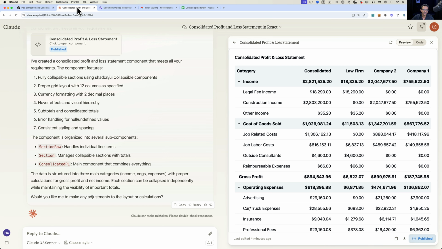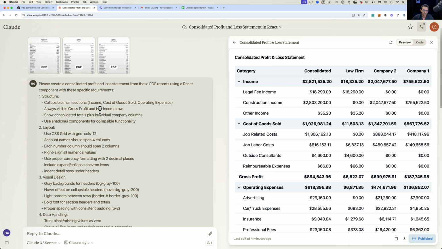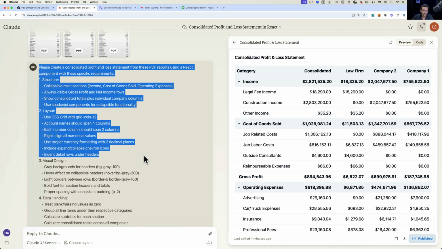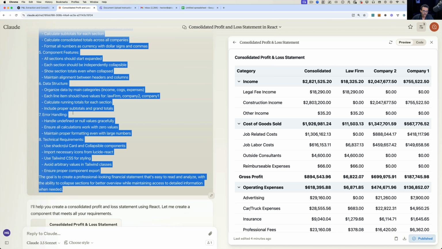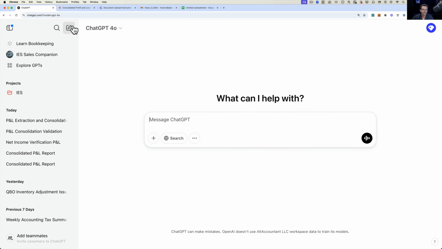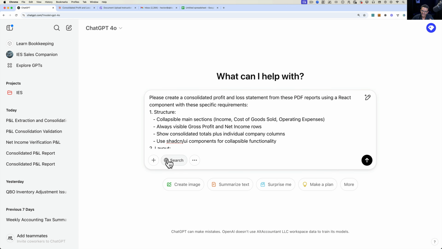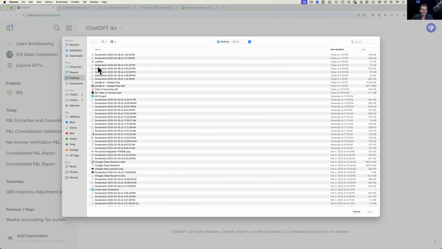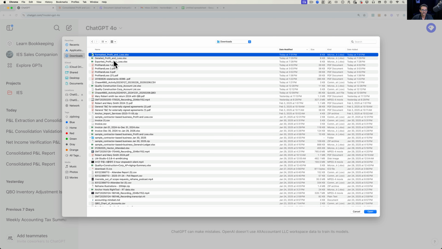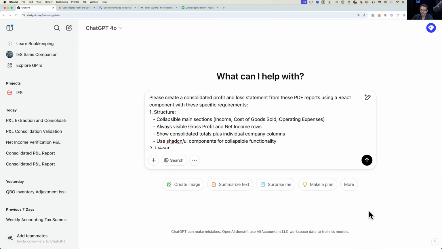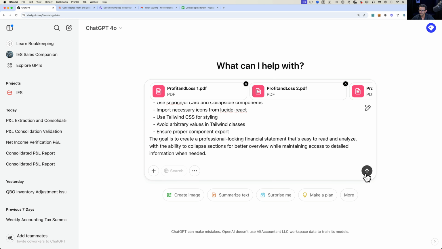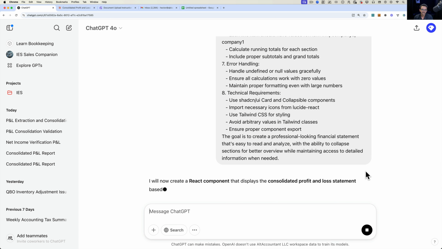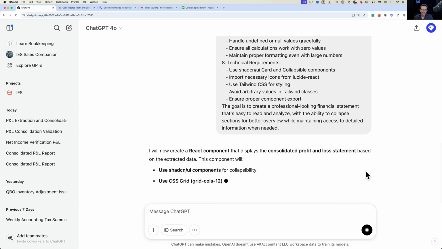Deepseek, for whatever reason, didn't turn out to work too well. But what I'll do is grab this new prompt that Claude gave me, and I'll see if I start from scratch in ChatGPT. I don't want to give up on ChatGPT, and see if this will do that. Now, remember, ChatGPT doesn't render the financial statement, so we'll see if it can do something similar. Let's see. So I give it a new prompt. Now it's going to be reading the documents, and let's see what it does.